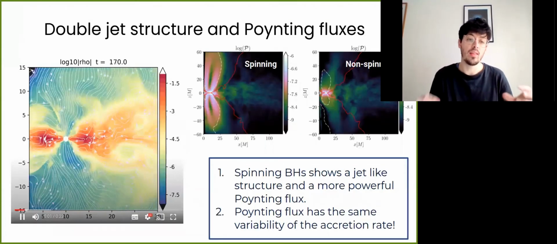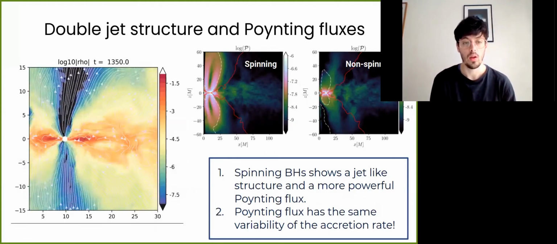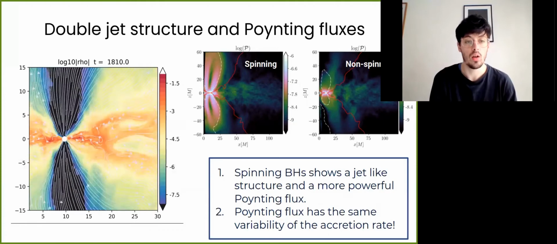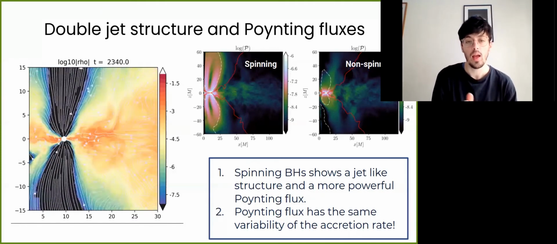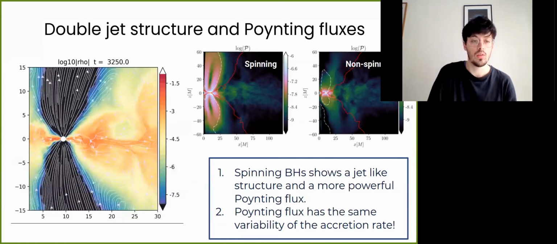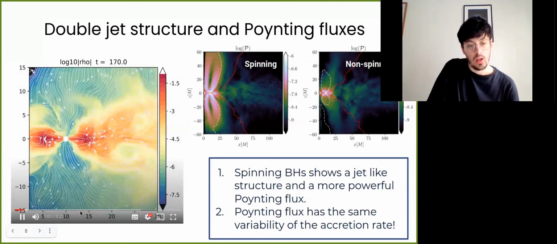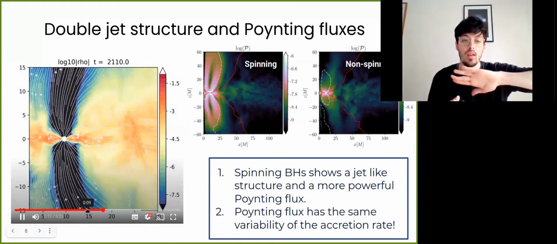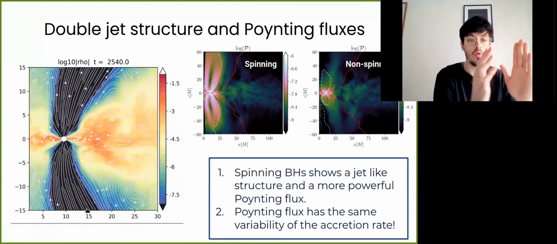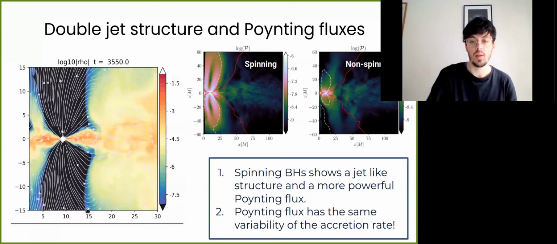Another thing, of course, is that since we have spin now, we have an ergosphere, and that helps extract energy through a Poynting flux from the system. And we saw the appearance of a jet-like structure. These are the magnetic field lines, and we see a funnel and a very shaky structure because this is density following the black hole. You can see that the movement of the black hole orbiting around the center of mass is really affecting the stability of the jet.